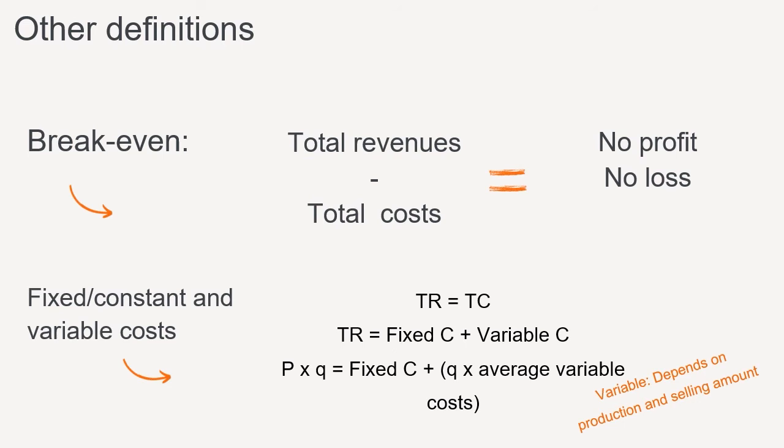Read the different elements so you can do the right measurements on the next slide. TR concerns total revenues and is price times quantity of sales. TC concerns total fixed costs plus the total variable costs. These total variable costs concern quantity times the average variable costs. So, in a break-even situation, TR equals TC. Therefore, the price times quantity equals the total fixed cost plus total variable cost, in which the total variable cost again is quantity times average variable costs.